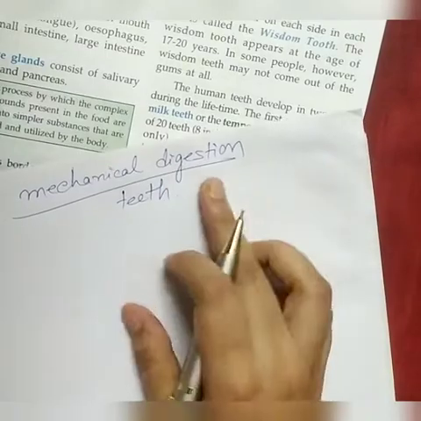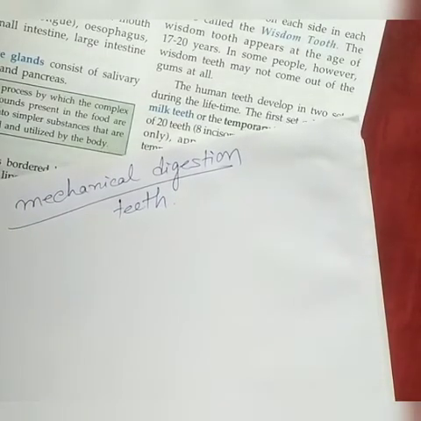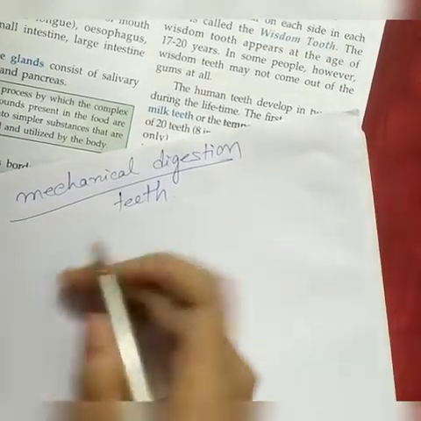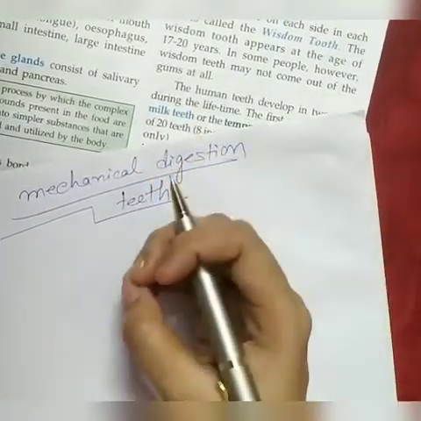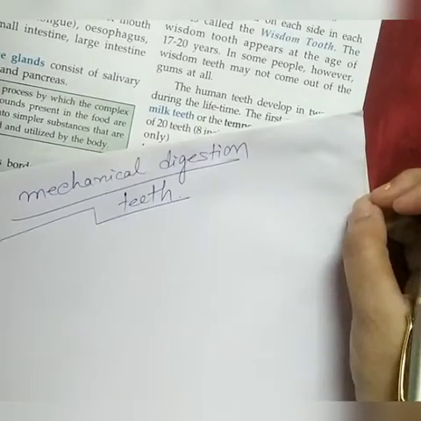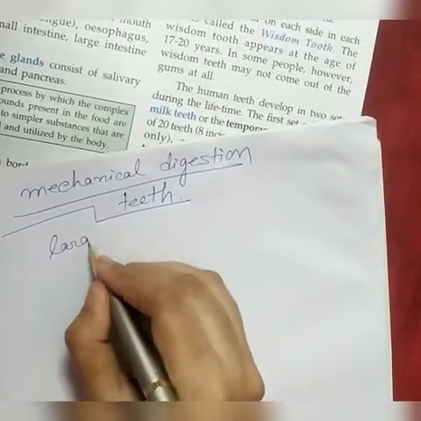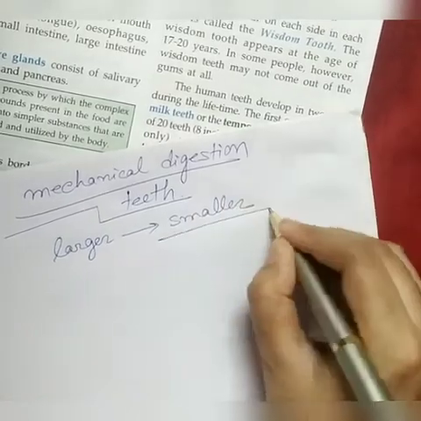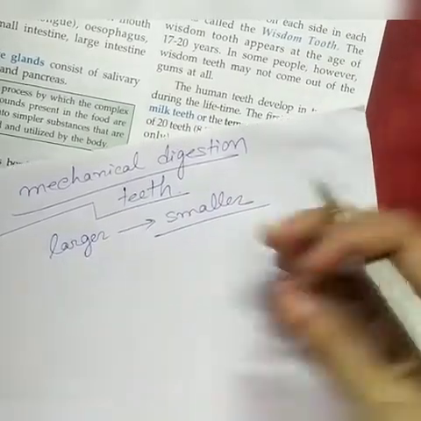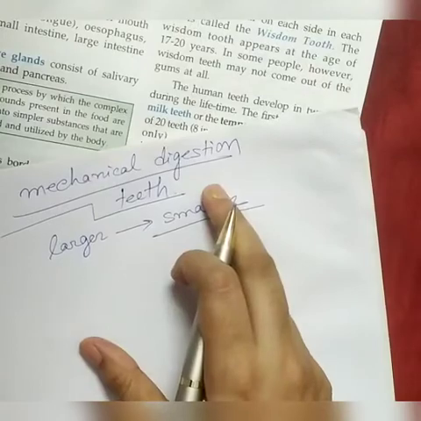Mechanical digestion means no digestive juices are involved. Only the larger size food is broken down into smaller pieces. This physical process is known as mechanical digestion.